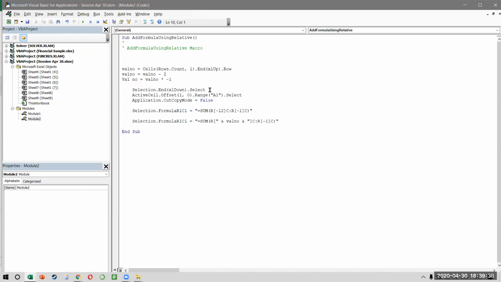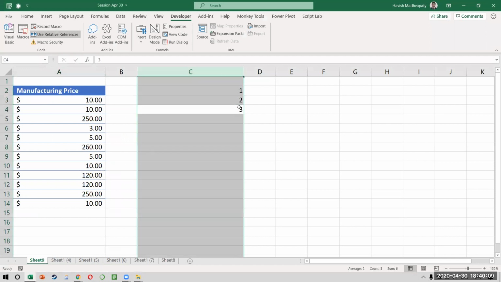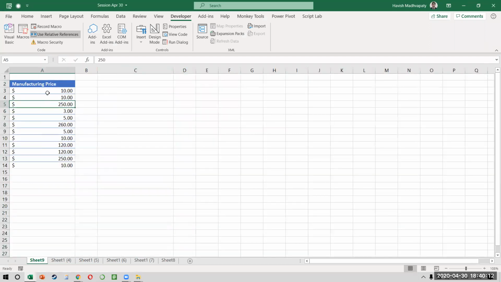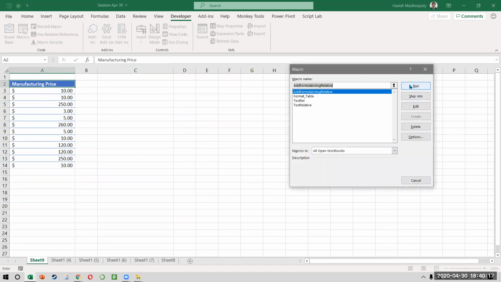So did you see what I did? I first used cells rows count to do what? To find the last row of my worksheet, of my column. After that, I know that there were 2 extra numbers in it, and I did not want 14, I wanted 12, so I reduced 2 from it. But I did not want 12, I wanted minus 12, so I multiplied it by minus 1. Now this val number can come here, right? So let's see if it works now. Okay, watch. I'll remove everything else. Just see how smartly this works. If I run my code, I say macros and add formula using rel.